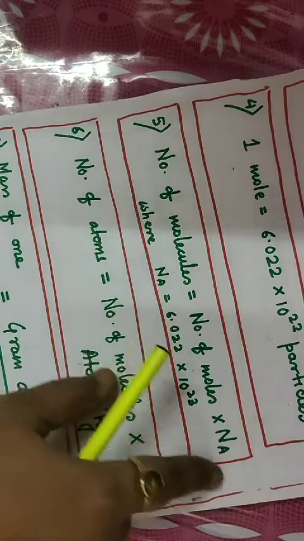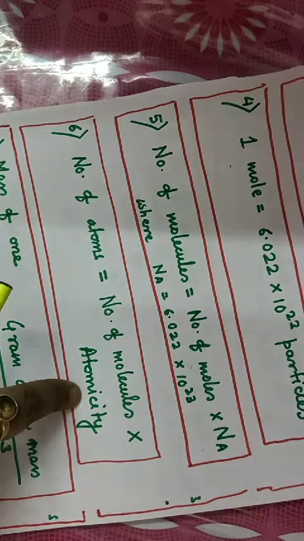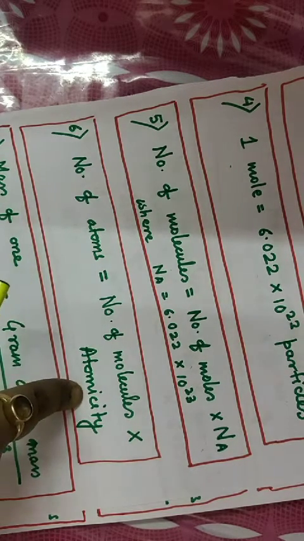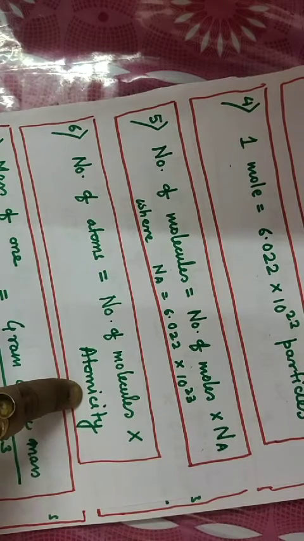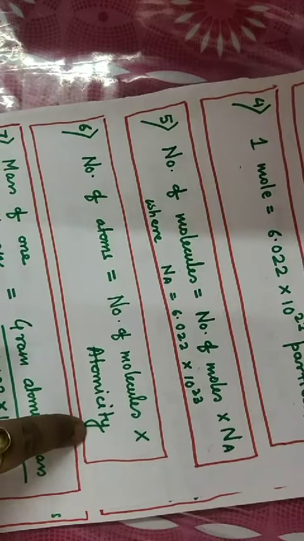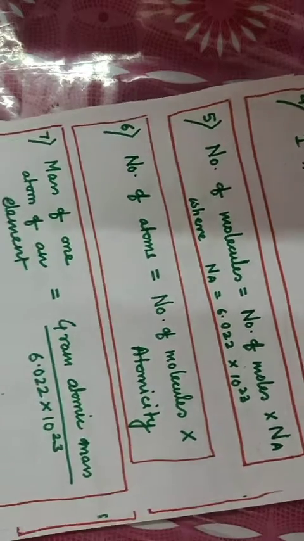Number of molecules can be calculated in this way, and once you get the number of molecules, you multiply it by atomicity. Atomicity means the number of atoms present in one particular molecule. So you just multiply it with atomicity and you will get the number of atoms.